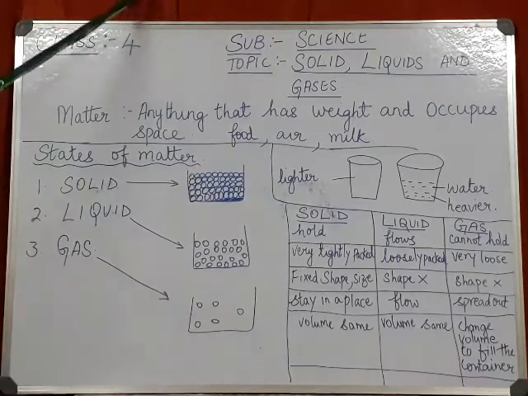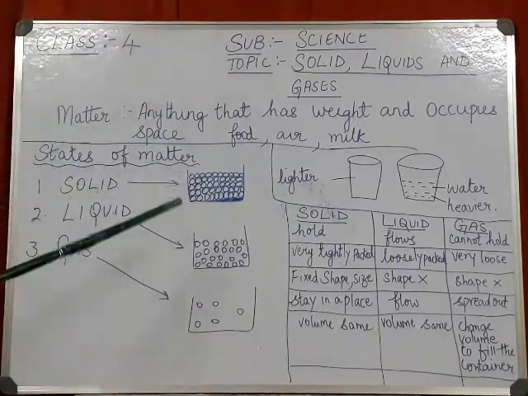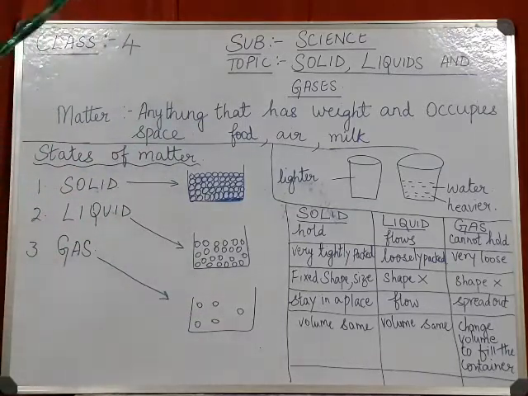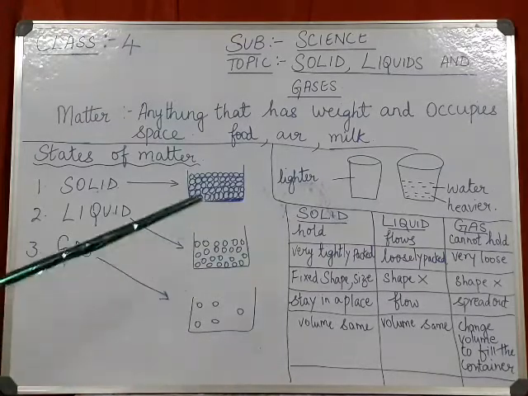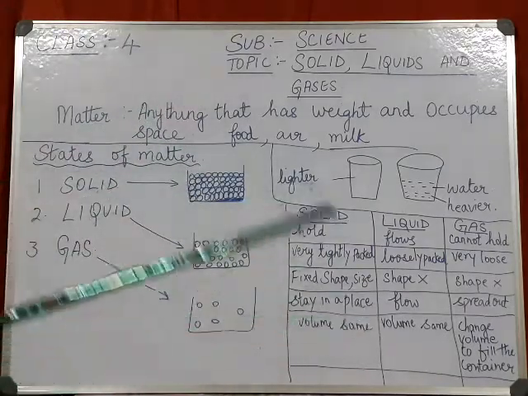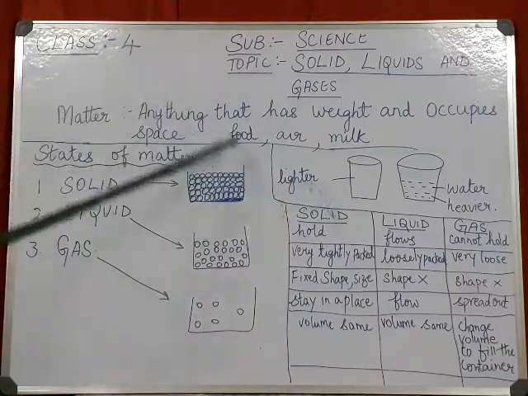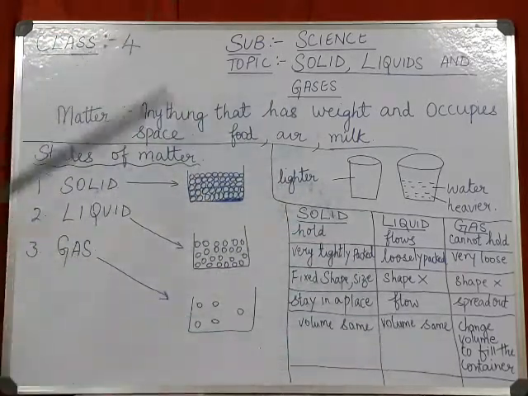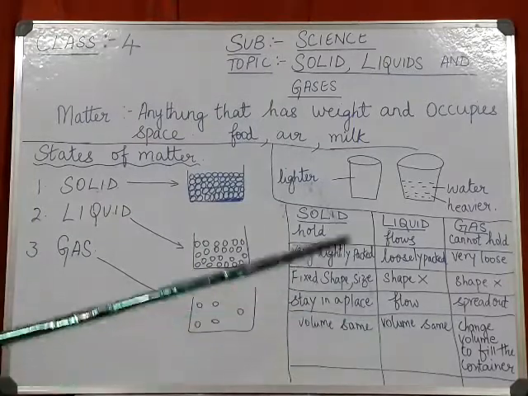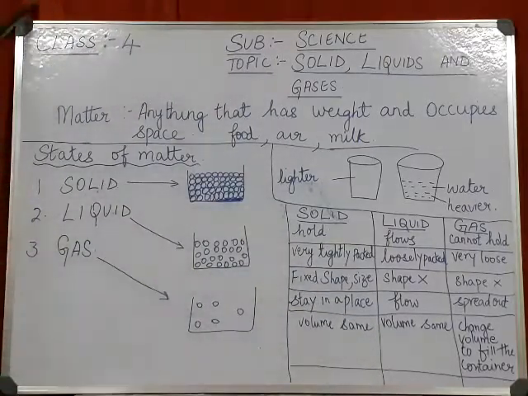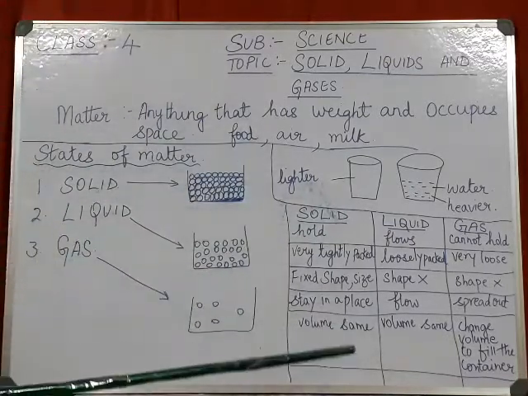So solids always stay in their place, but liquids flow. They flow from a higher level to a lower level. For example, if a table is slanting and you pour water from the top, the water will flow down where there is a slope. It will not go from the lower level to the upper level. It will always go from a higher level to a lower level.